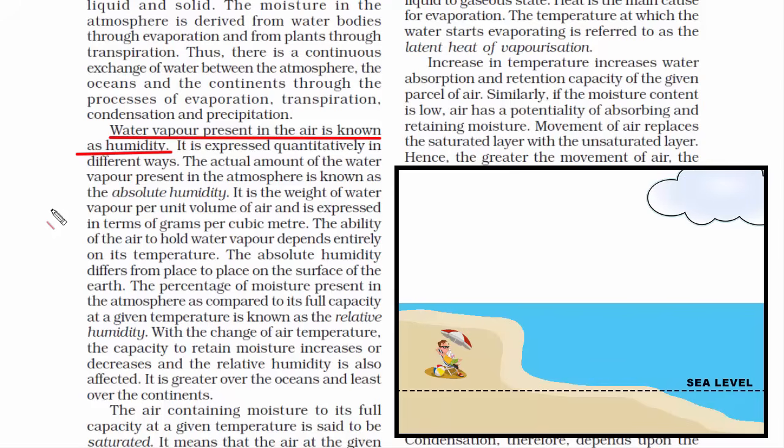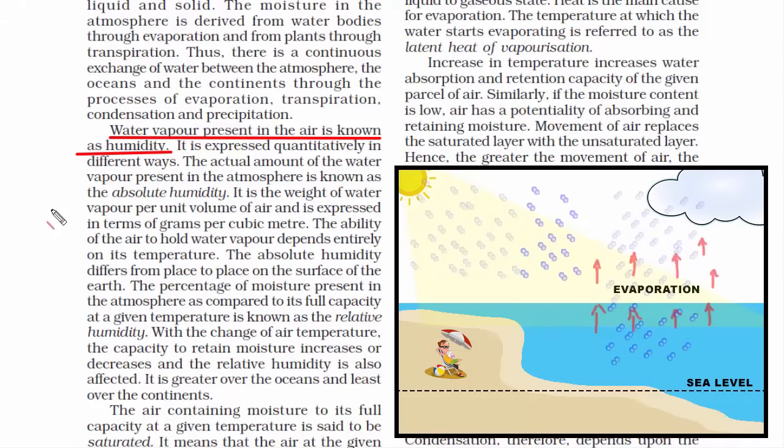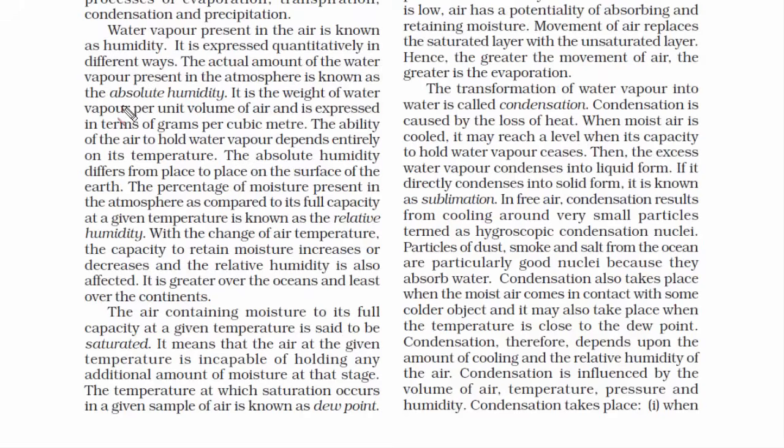Again, the point is that, as I said, when you have a large ocean body, which is a sea, in front of you, there the evaporation will be extreme. And evaporation is the rising of water molecules in the air. So naturally, the surrounding region will have an effect. In this case, it will have a lot of humidity. And that is how coastal regions are humid. Now we are going to quickly understand these terms: absolute humidity, relative humidity, air saturation and dew point.